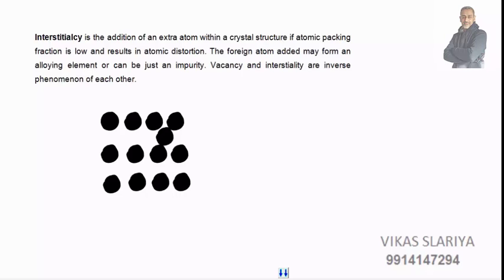Next we talk about interstitiality or interstitial defect. It is the addition of an extra atom within a crystal structure if the atomic packing fraction is low, and results in atomic distortion. If we have a low atomic packing fraction, as we studied in the first lecture, we have sufficient space. So there is an additional extra atom. The foreign atom added may form an alloying element, or it can be an impurity also. Means vacancy and interstitiality are inverse phenomena of each other.